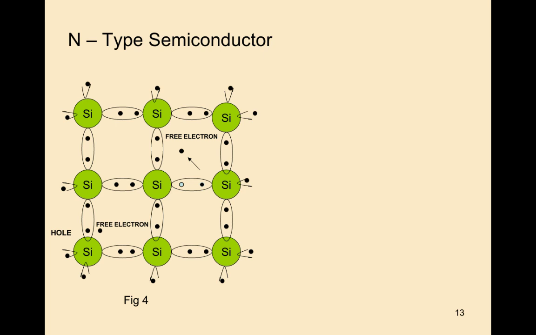Silicon atom contains 4 valence electrons, as seen in the diagram. Arsenic contains 5 electrons.